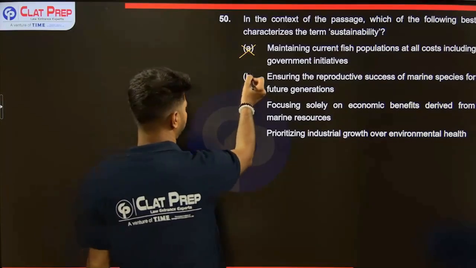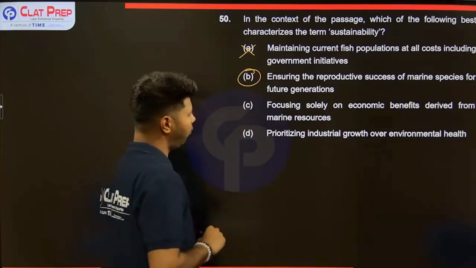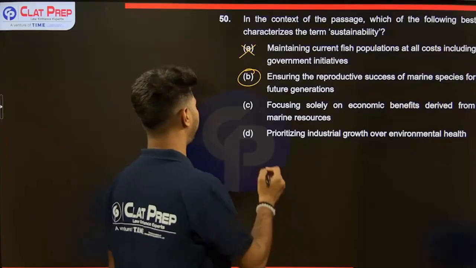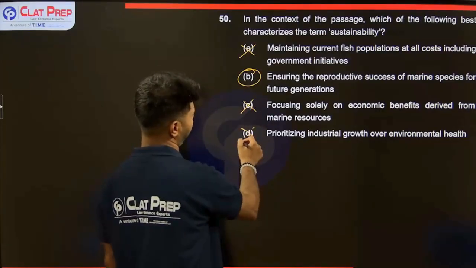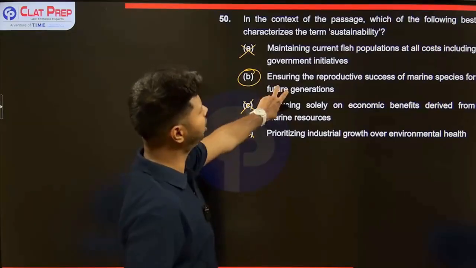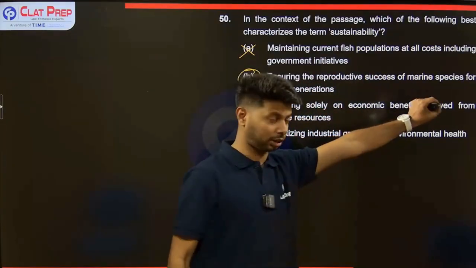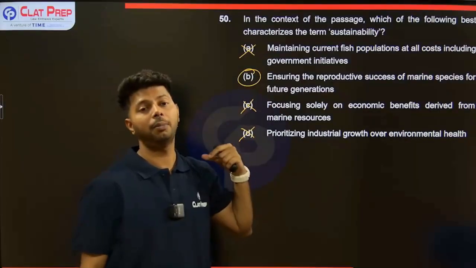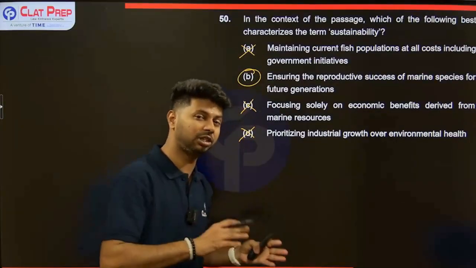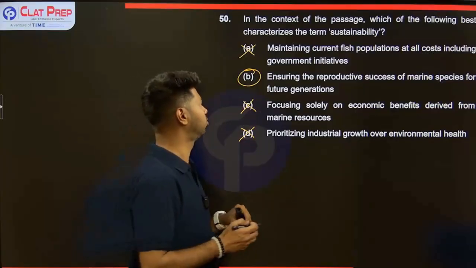Okay, this looks interesting. I'll keep this. Focusing solely on economic benefits? Absolutely not. Prioritizing industrial growth? No. Sustainability is ensuring the reproductive success of marine species for future generations, because it may be important not just for that species but on a broader level as well.